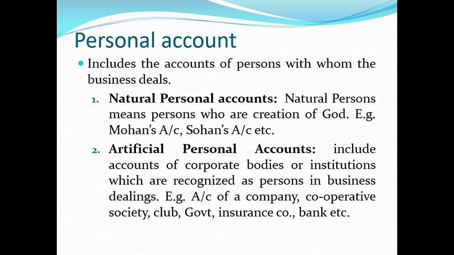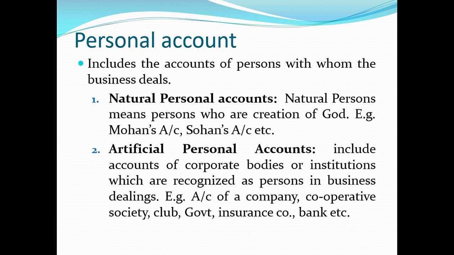Dealing in detail with the personal account, it includes the accounts of persons with whom the business deals. I have told you we can have a natural person who is the creation of God, for example, Mohan, Sohan, Radha, Shyam, or anybody else who is a natural person, a real human being.